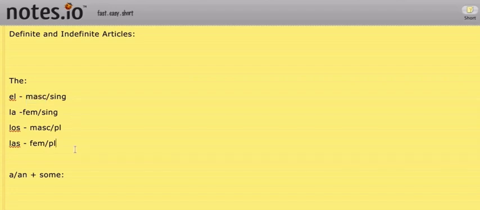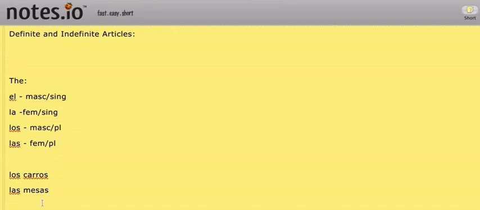And so things that end in O tend to be masculine. Things that end in A tend to be feminine. So for example, if I were to say el carro, that would mean the car. But if I were to say mesa, I could not say el mesa. That can't be. It would have to be la mesa, if that makes sense. While there are other endings, these are the most common ones. So you can see that the form of the is going to get influenced by exactly the noun that we're talking about. Now if we make these plural, it can be los carros or las mesas.